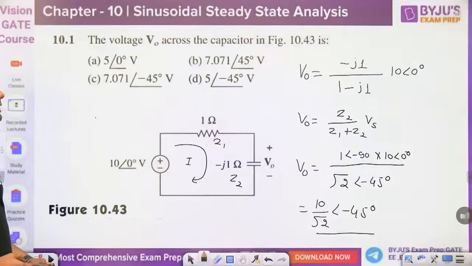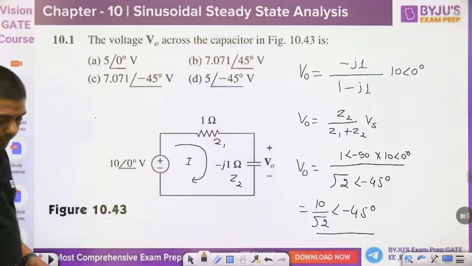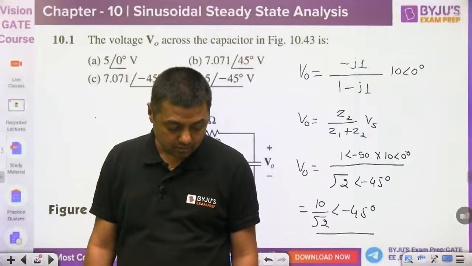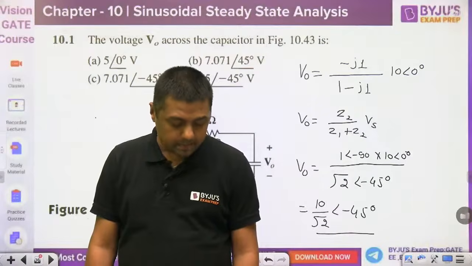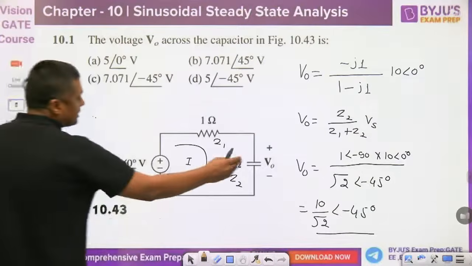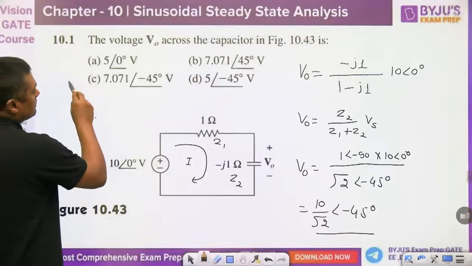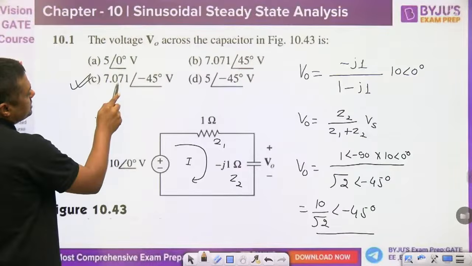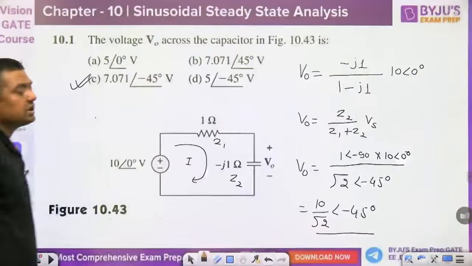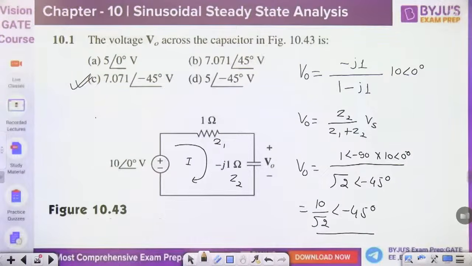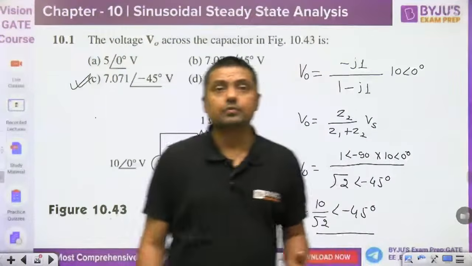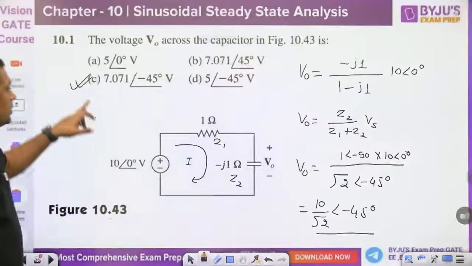Which answer is correct? Tell me. What is the 10 by root 2? 1 by root 2 is 0.707. Okay. B. Here minus 45, voltage lag. This voltage will lag this voltage. This is the answer. C is the answer. 7.071 angle minus 45. So this is V naught according to the voltage division rule. Okay. Next question. The answer is C.